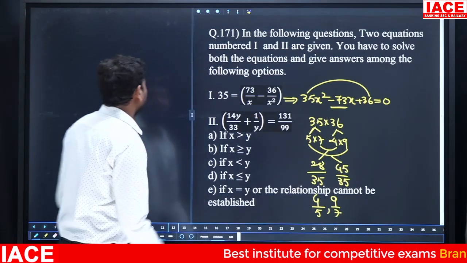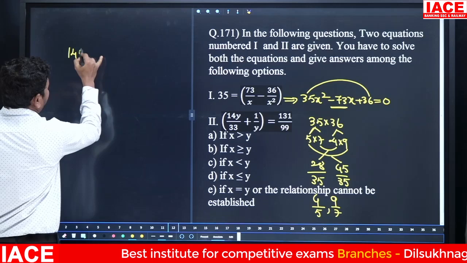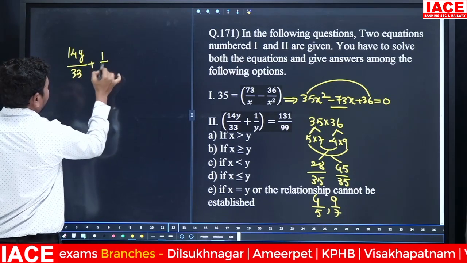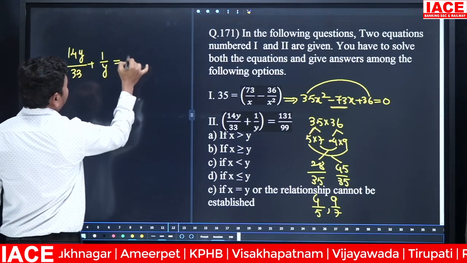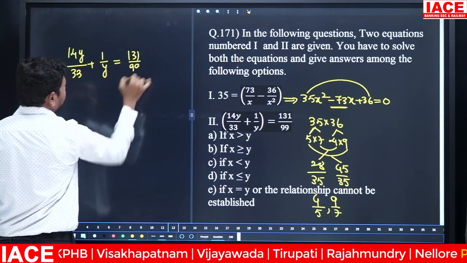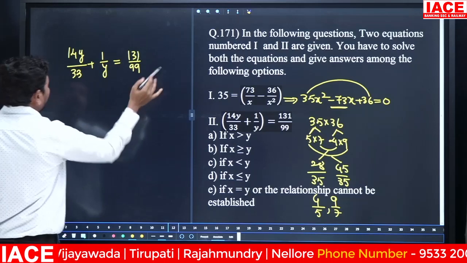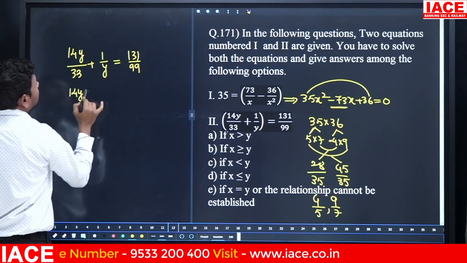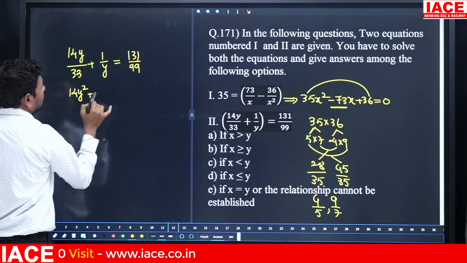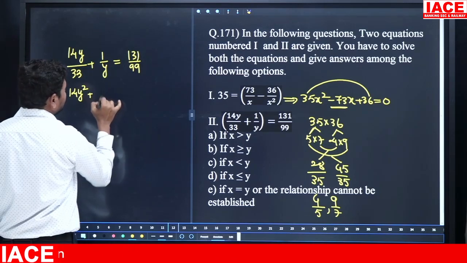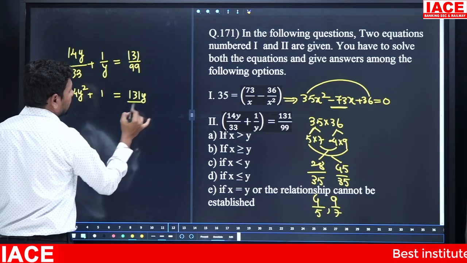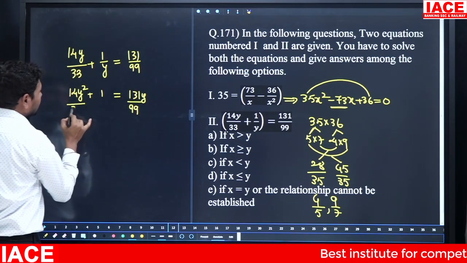Coming to the second equation, what is it? 14y by 33 plus 1 by y is equal to 131 by 99. Multiply with y: 14y square plus 1 is equal to 131y by 99 by 33.